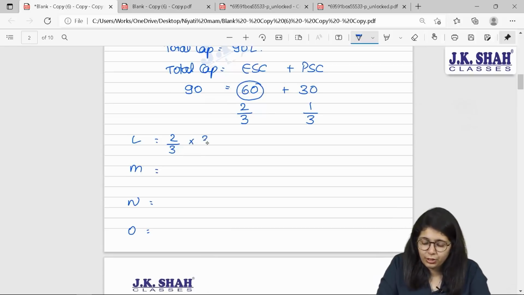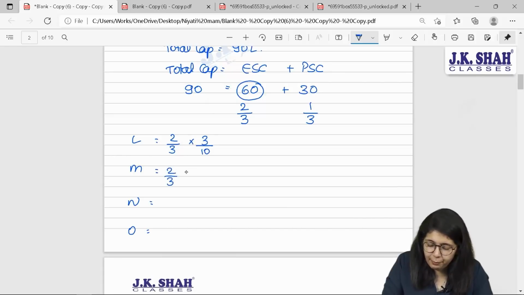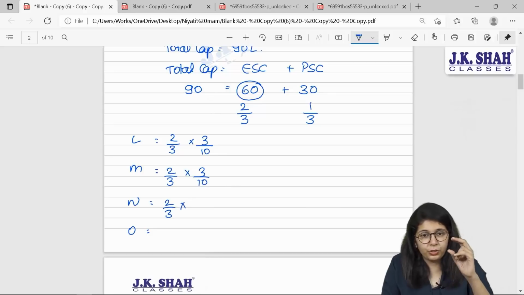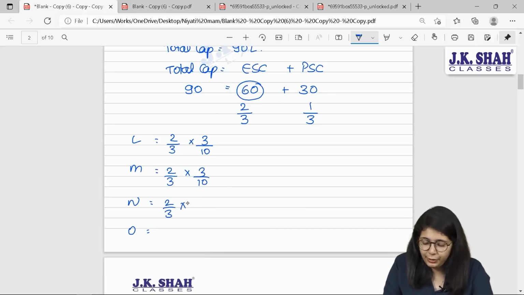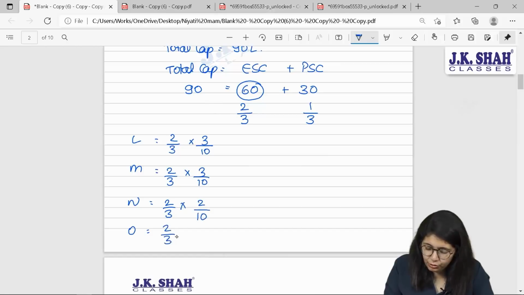So for L, your proportion is 2/3 into 3/10. Similarly, for M, 2/3 into 3/10. For N, it will be 2/3 into 2/10, and for O, 2/3 into 2/10.